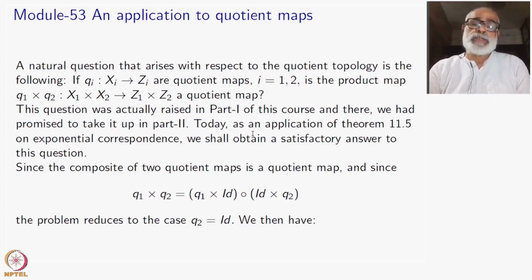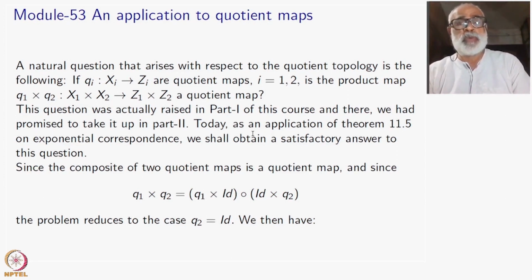A natural question that arises with respect to the quotient topology is the following. Suppose you have two quotient maps Qi from Xi to Zi, i equal to 1 and 2. Is the product map Q1 cross Q2 from X1 cross X2 to Z1 cross Z2 a quotient map?